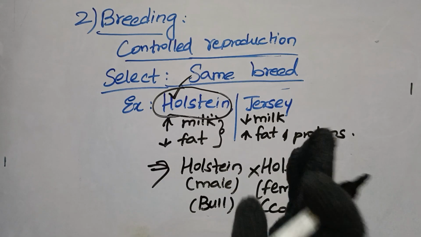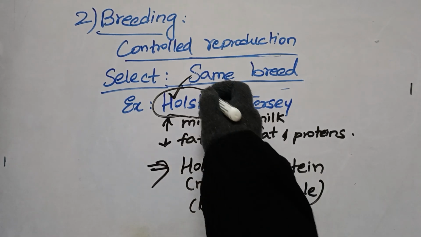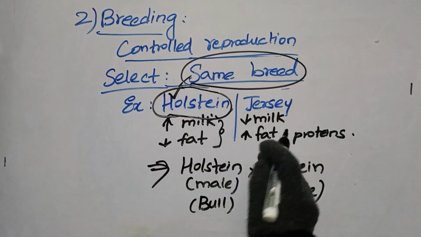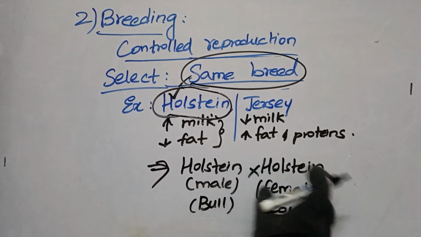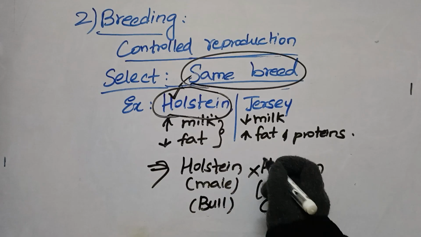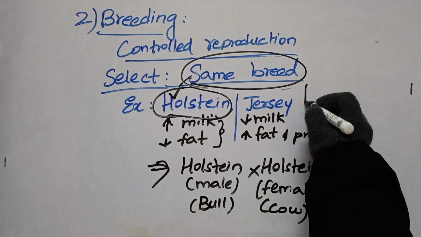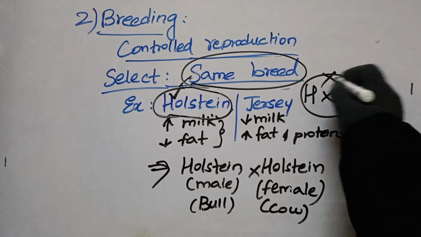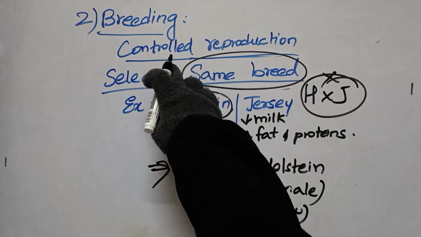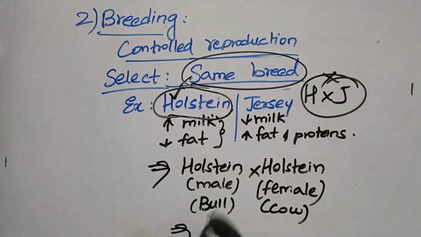The simple trick is, in breeding the same type of breeds are involved. Breeding is going to happen between the same breeds, no change in breeds. We are not going to combine Holstein with Jersey. No, it is not going to happen in the process of breeding. The only option is Holstein with Holstein or Jersey with Jersey, like male Jersey with female Jersey. Clear? Moving ahead.